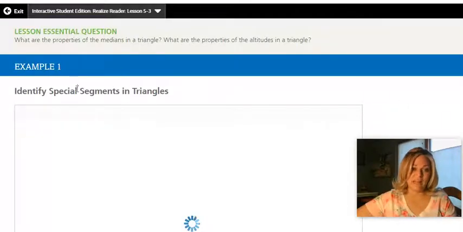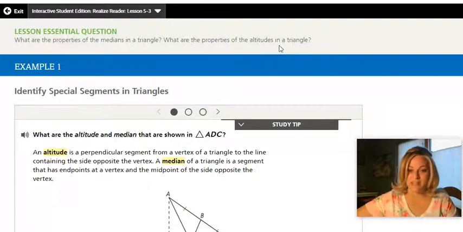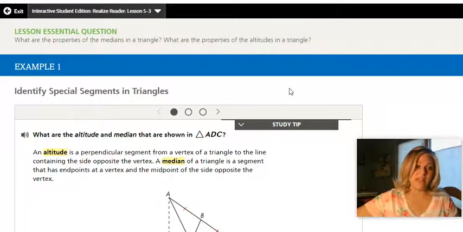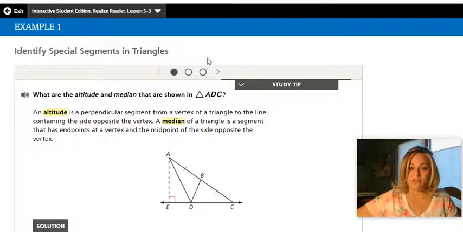All right, example 1, identifying special segments in triangles. These are more of the vocab, and honestly, with lesson 5.2 and this lesson 5.3, this vocab is so easy to forget and it's so easy to mess up. So please take really good notes. Altitude and median. These are things you have to know.